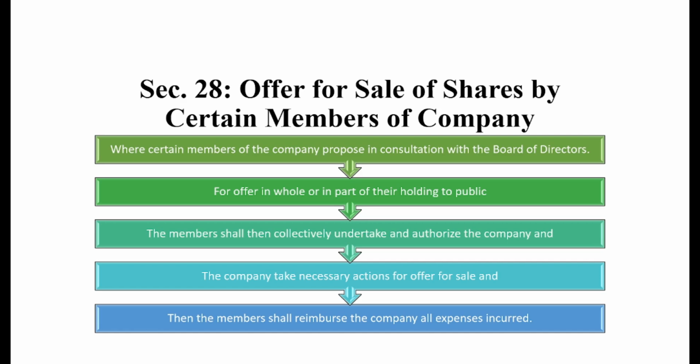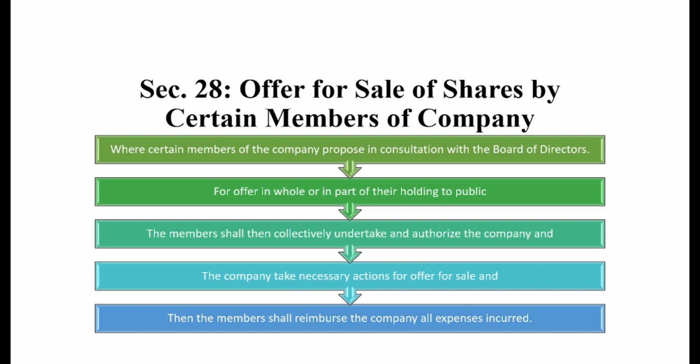For this purpose, instead of going to the marketplace by himself, Mr. C proposes the company conduct such an event by which Mr. C can dispose of his 5% stake among the public, and the total consideration can be credited to the account of Mr. C. So the collective action taken by the company is called the procedure for offer for sale.